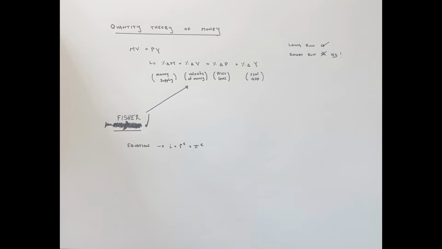But I came up with a quote here that I thought was applicable. It says, if you give a man a fish, you'll feed him for a day. If you teach a man to fish, you'll feed him for a lifetime. And this is the part I added after that proverb: if you teach a man the Fisher equation, he'll expect inflation of 1 fish to 2 fish. So that's pretty much the main thing. It just helps me remember that it's about expected inflation, and that we can measure that in this equation.